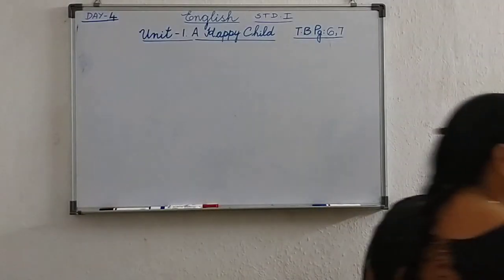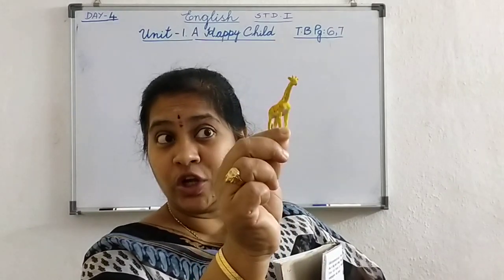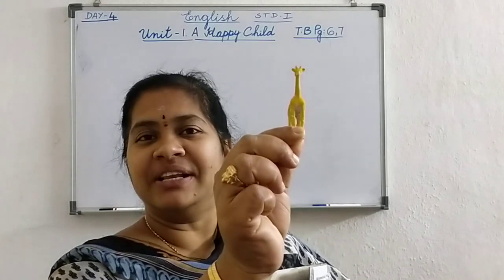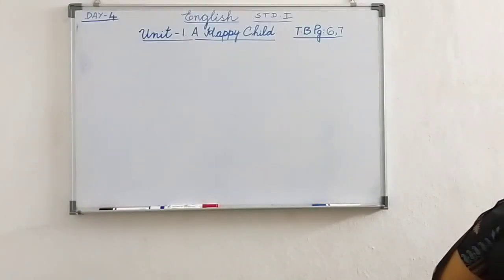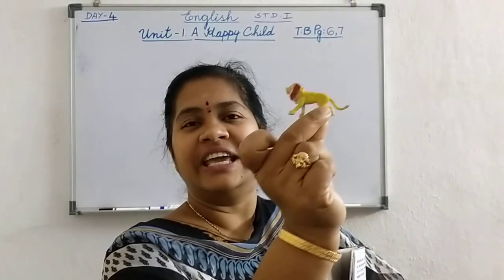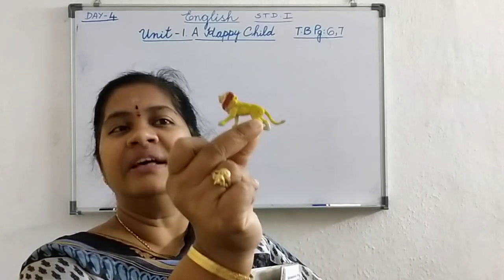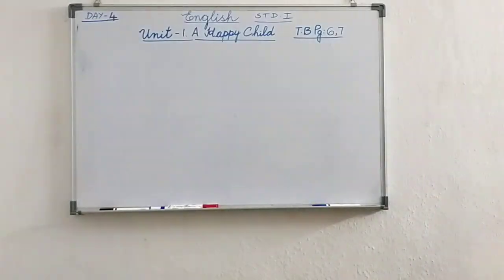Now, what is this animal here? Very tall necked animal. Giraffe. Okay. Now, see here. The king of jungle. What is this? Lion. Yes?